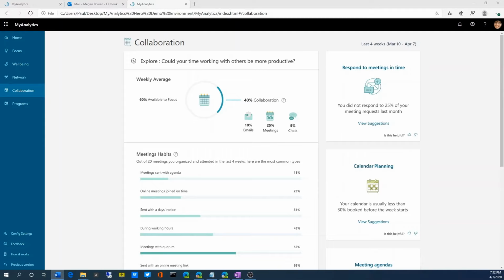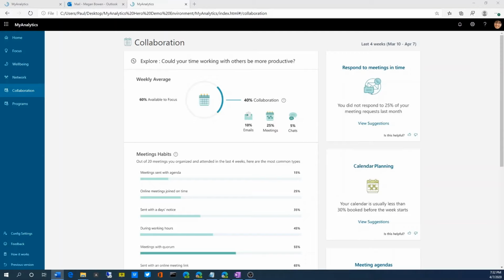Email metrics estimate how much time Megan is spending reading emails across all devices such as laptops and mobile phones. Only emails that have Megan's name or a group she's a member of on the To or CC line are included. Emails that Megan deletes without opening are not included.